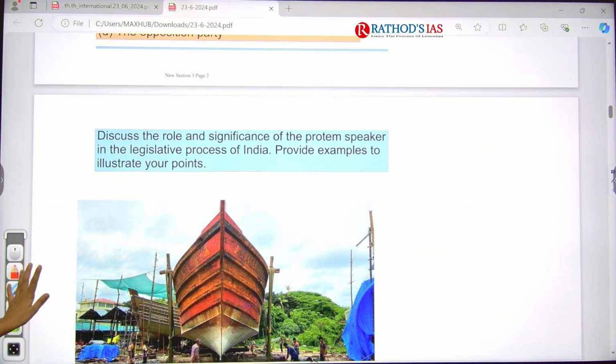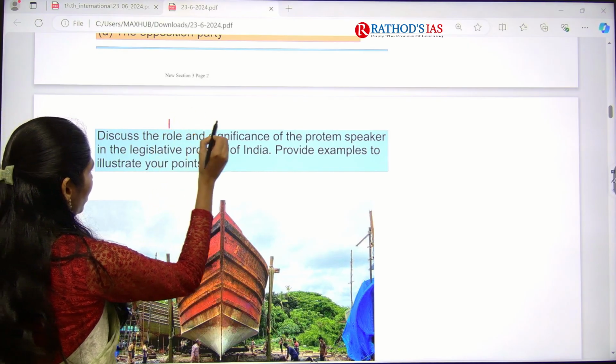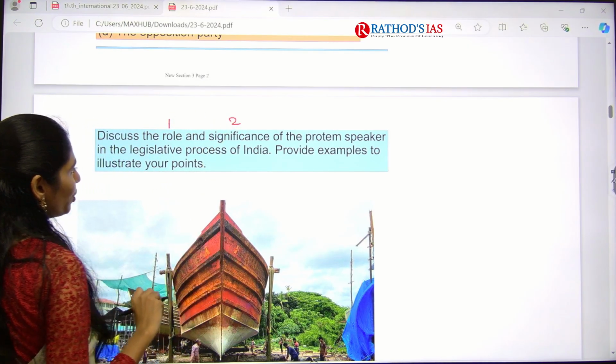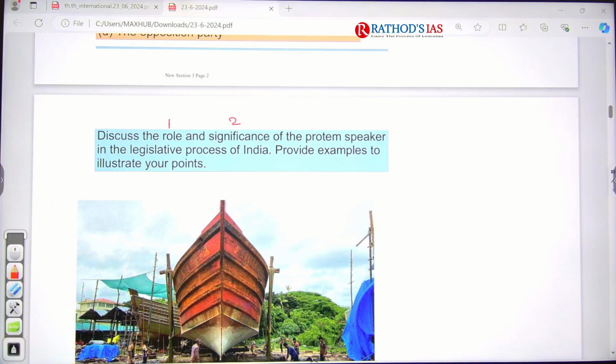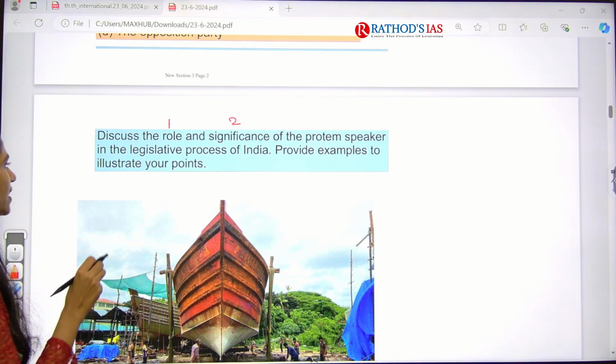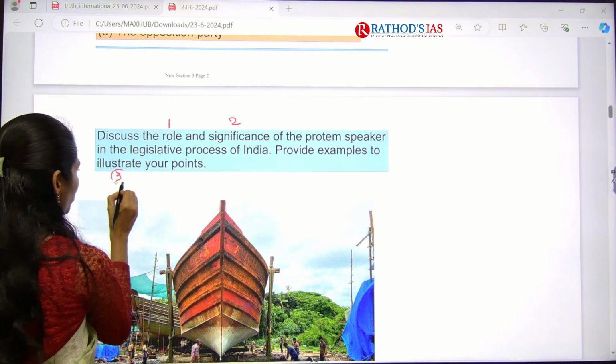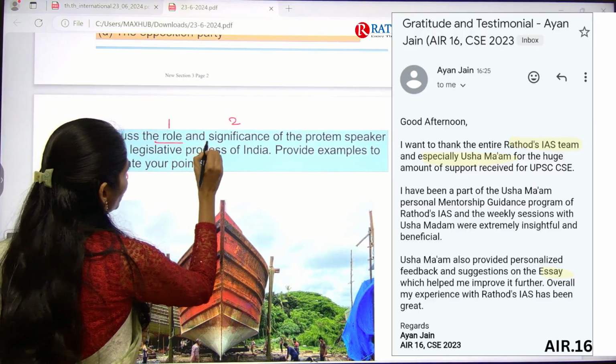And I want to give you one mains question, guys. The question is, discuss the role and significance of the Protem Speaker in the legislative process of India. Provide examples to illustrate these points. So there are three sub-questions asked here.